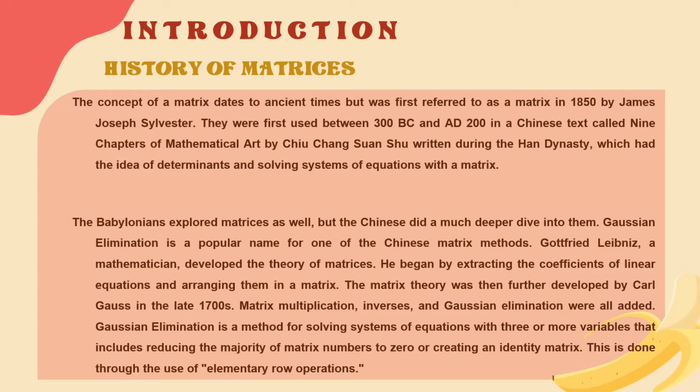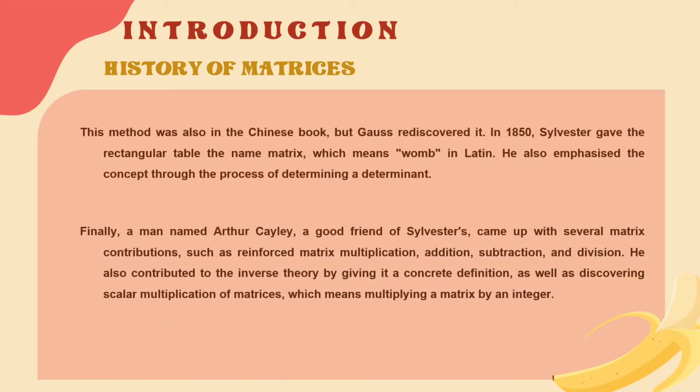Gaussian elimination is a method for solving a system of equations with 3 or more variables that includes reducing the majority of matrix numbers to 0 or creating an identity matrix. It is done by using elementary row operations. Arthur Cayley came up with matrix multiplication, addition, subtraction, and division. He also contributed inverse theory and scalar multiplication of matrices.